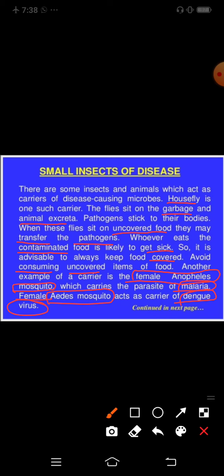Another example, here you can see the female Anopheles mosquito, which carries malaria parasites. The second one is the Aedes mosquito, which is responsible for dengue fever. So the Aedes mosquito is the carrier of dengue virus. Dengue fever is a viral fever.